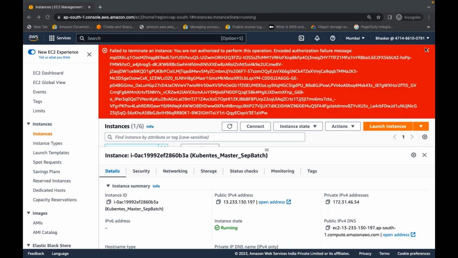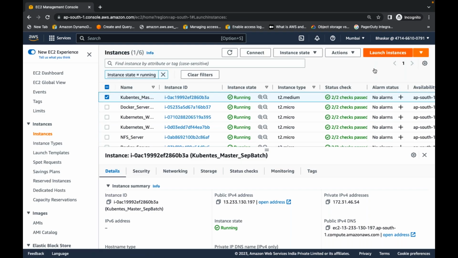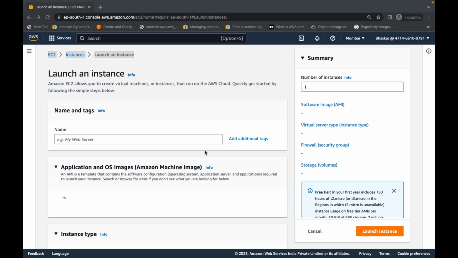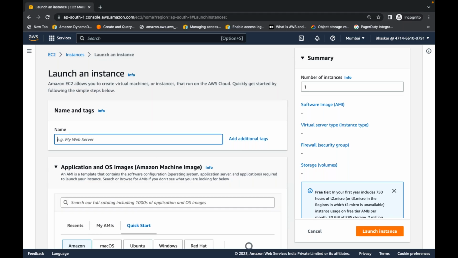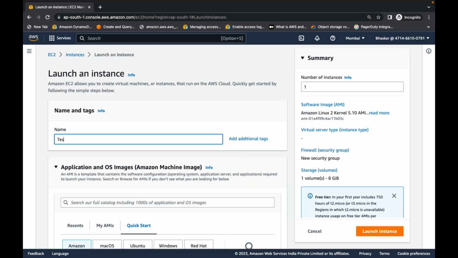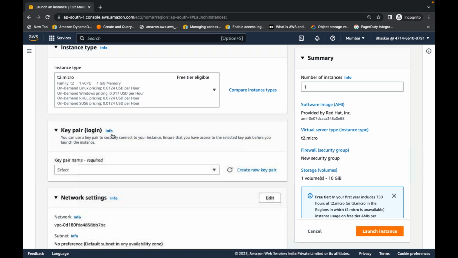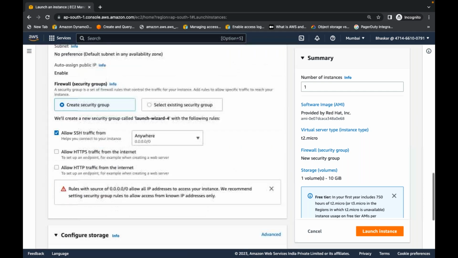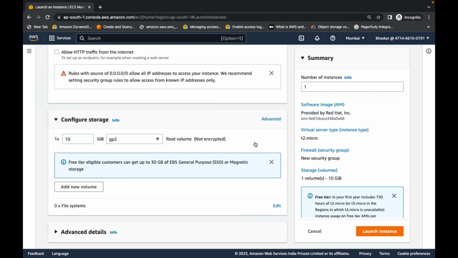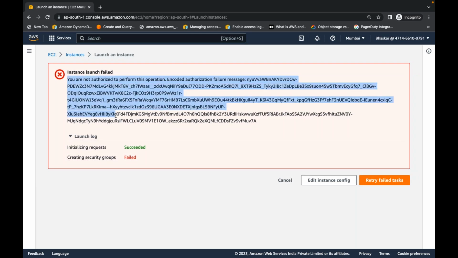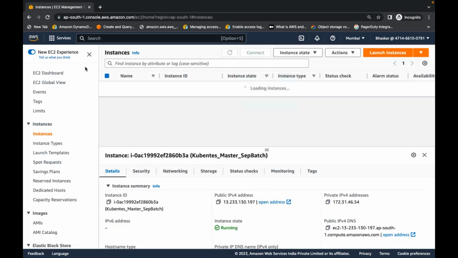And also, let's consider Bhaskar is trying to launch an EC2 instance. Let's say test-server like this. Let's select instance type, key pair, everything he is selecting, feeling happy that he can select everything. But let me finally click on launch. Is AWS allowing Bhaskar to create an EC2 instance? No, because Bhaskar has read-only permissions.